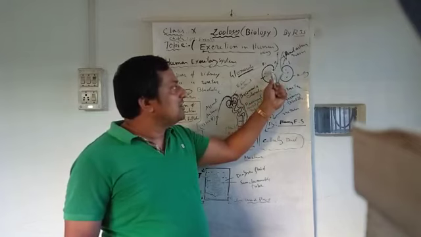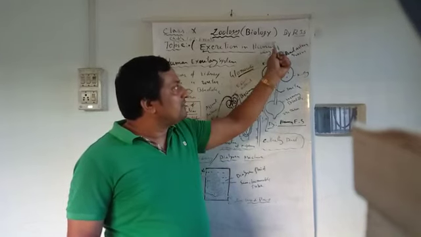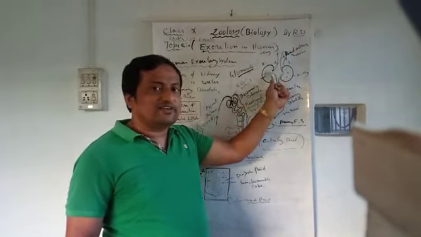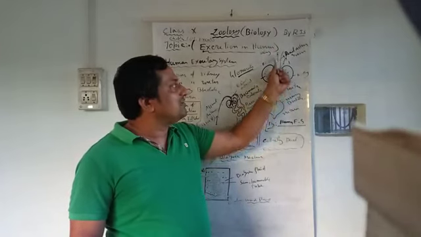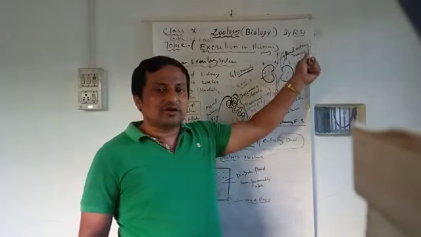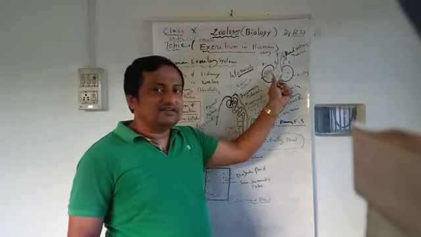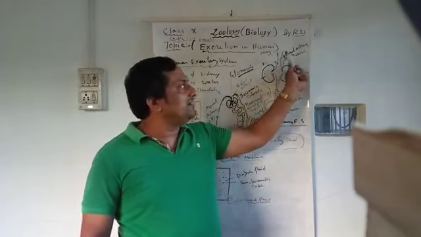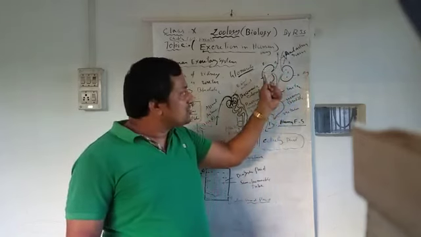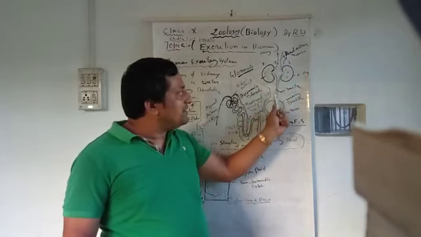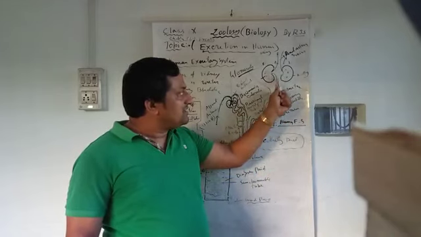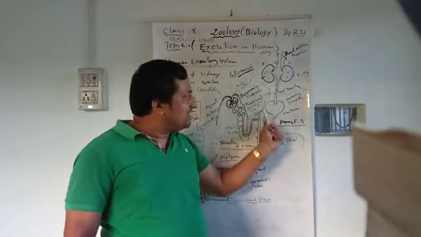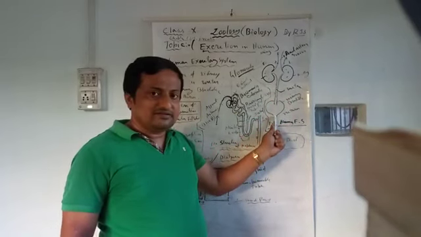Here also there is a hole. Through this hole, blood from the body enters for filtration, to remove nitrogenous waste products. After removal in the kidney, the blood goes out through the renal artery and renal vein. The toxic waste remaining inside the kidney is carried by a pair of ureters. The ureters carry the urine and store it in the urinary bladder.